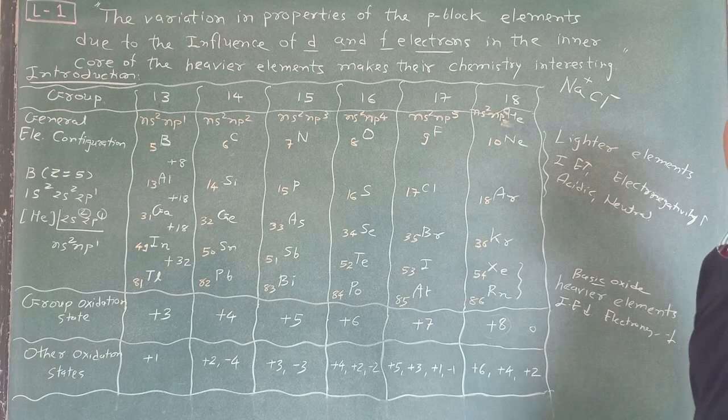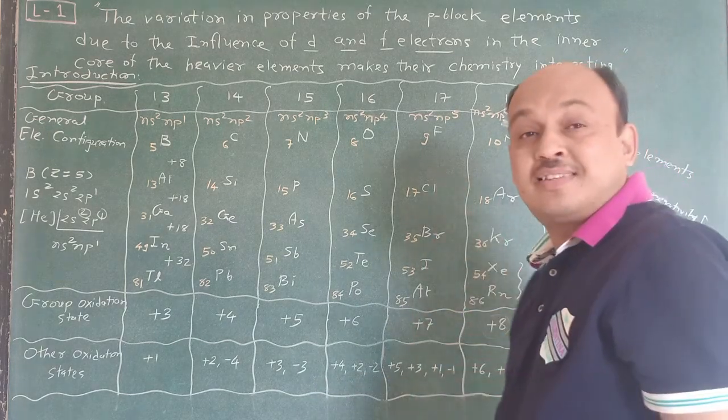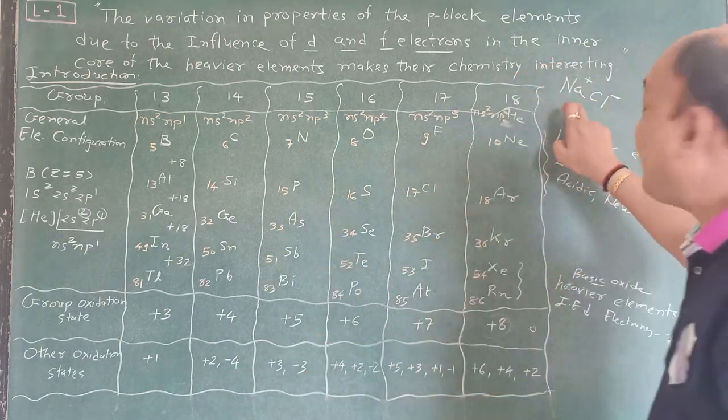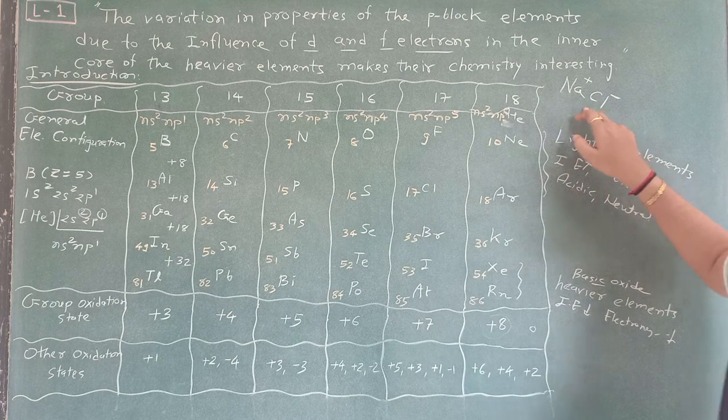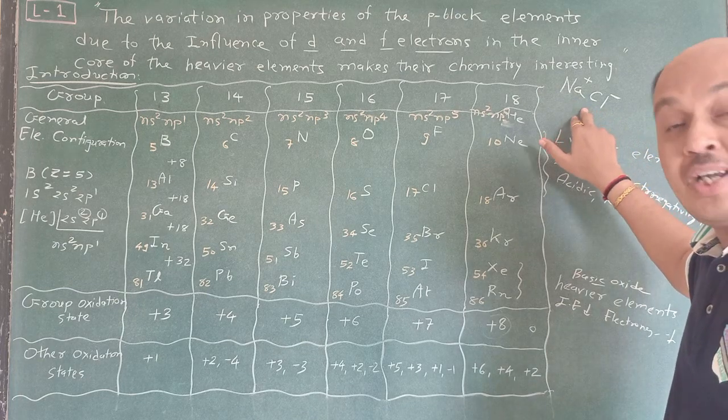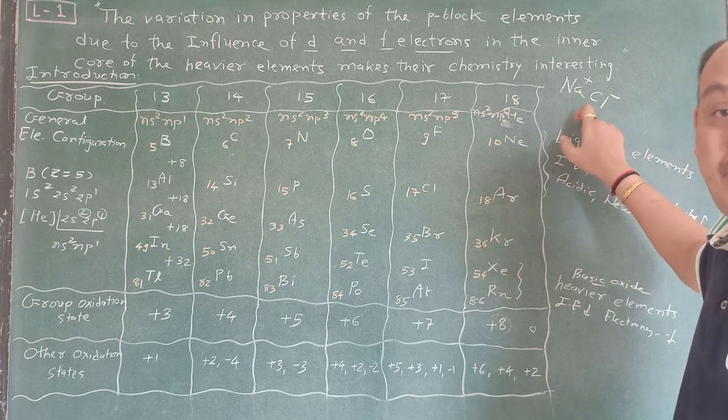Why is this possible? Because the difference in electronegativity is more, and that's why they form an ionic bond.